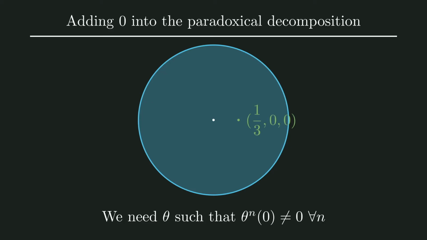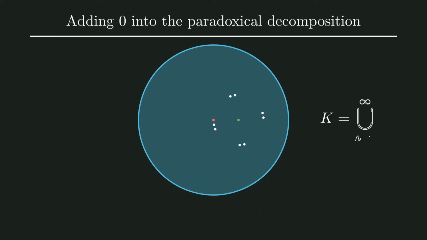This time, we will be looking at a rotation around a line through the point 1/3, 0, 0. The choice of this point is arbitrary. The only important thing is that when we rotate 0 around this line, it stays inside the ball. Now, again, we look at the rotations. Again, we will define a set K similarly. K is the union of 0 with all the repeated rotations theta n of 0.